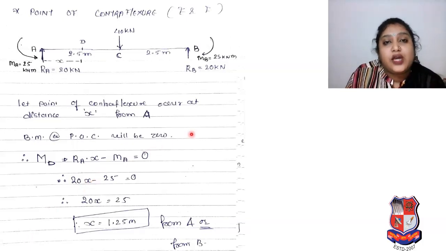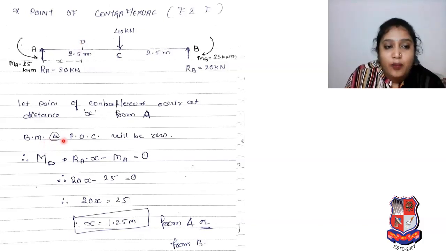Now there is the matter of point of contraflexure. So what do we have to see? Our simply supported beam with central point load 40, 2.5 meter, 2.5 meter. Whatever theory we previously discussed, as per that we have taken distance x from support A. Your moments at A and B are given, your reactions are given. So let the point of contraflexure occur at distance x from A. Here we mention it as D.